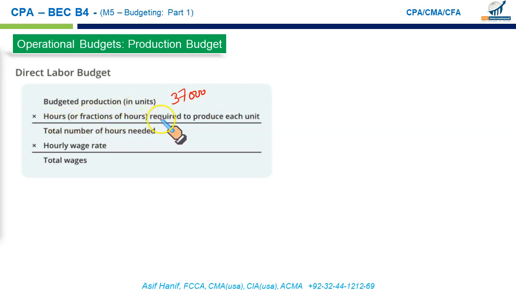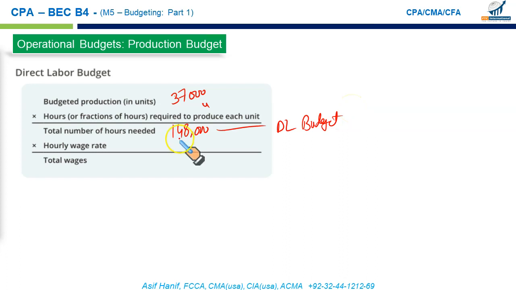Hours or fraction of hours required to produce each unit. Let's say, for the sake of simplicity, each unit of output requires 4 labor hours. 37,000 units to be produced, each requiring 4 hours. So that means we require 148,000 labor hours in the month of June. So this is the direct labor hour budget. How many hours do we need in the month of June? Accordingly, we can plan for the labor force.